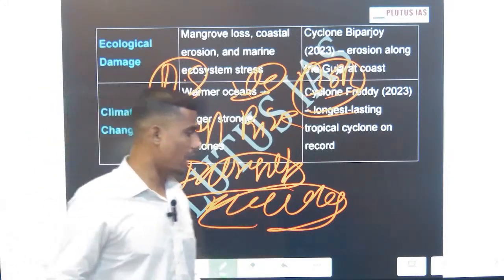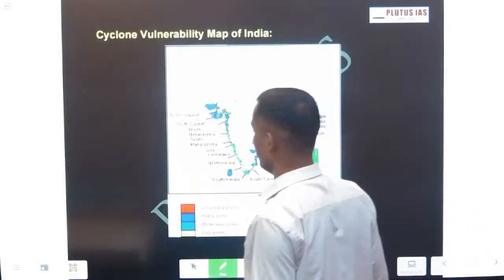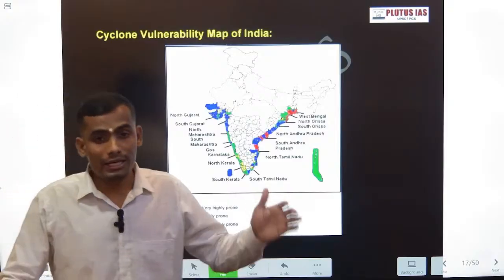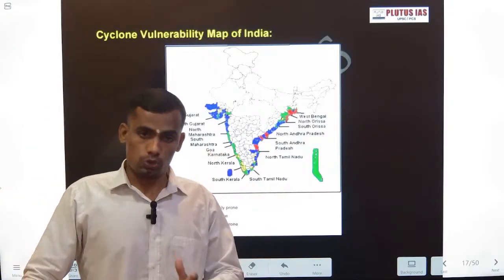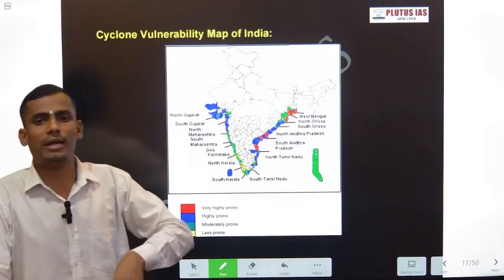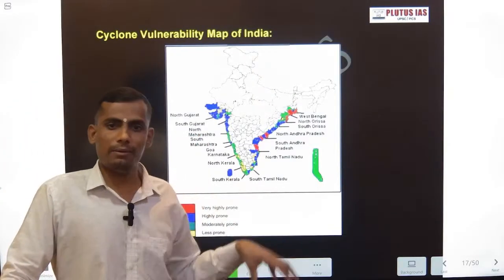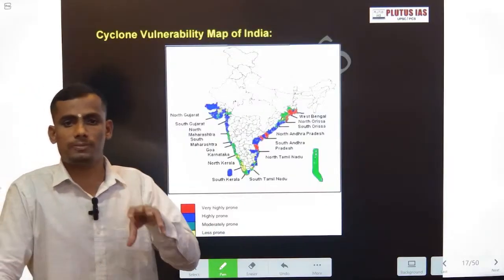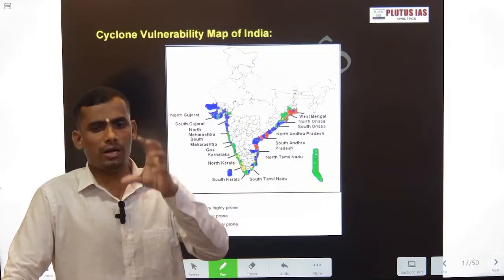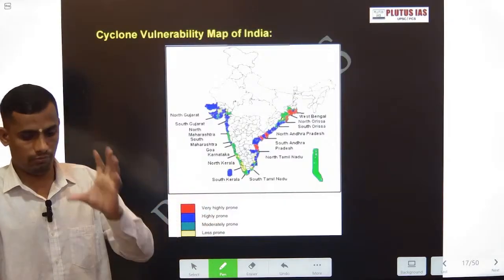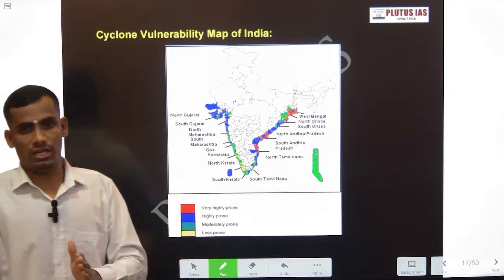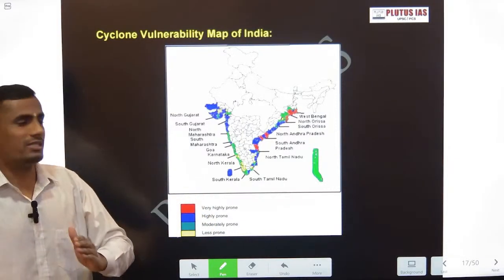Obviously, now we are going to discuss the suggestions given by the committees, the recommendations, and the measures we can take on the ground. I have divided this into structural and non-structural. This classification is given by the NDMA. There is the National Disaster Management Perspective Plan 2009, amended in 2019, and that plan has given clear measures on how to contain disasters, and cyclone is one of them.